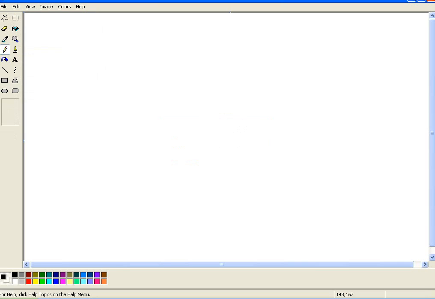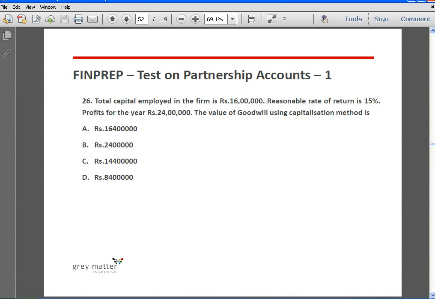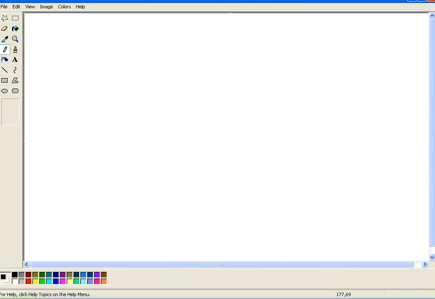Okay, so here capital employed 16 lakhs, reasonable rate of return is 15%, right? So the profit that the firm has made is 24 lakhs. Reasonable rate of return is 15%. So if there is another firm which is making a return of 15% on its capital and the return for a particular year is 24 lakhs, then what is the normal capital that any firm would employ?